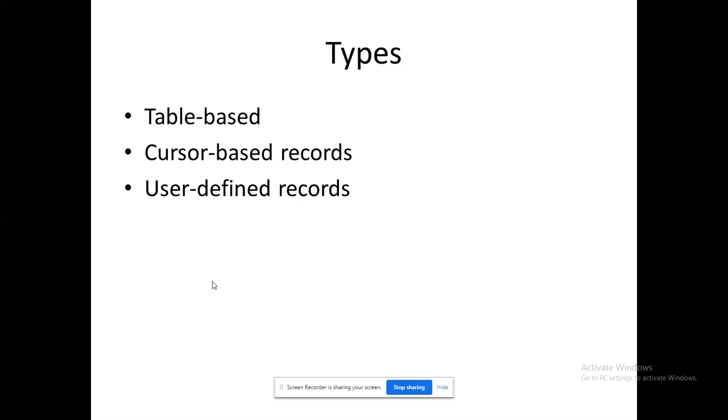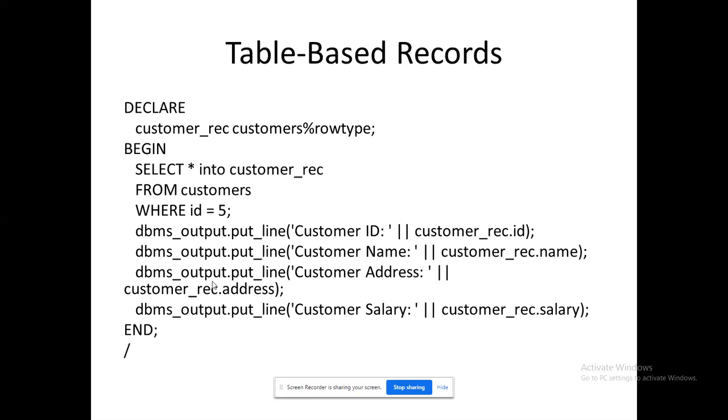First one is table based records. I am ready to retrieve my customer_rec customers dot row type. Okay, customer_rec is the name of the type that I am ready to declare. Customers is the name of the table. So select star into customer_rec, which serves as my table based record, from customers where id equal to 5.